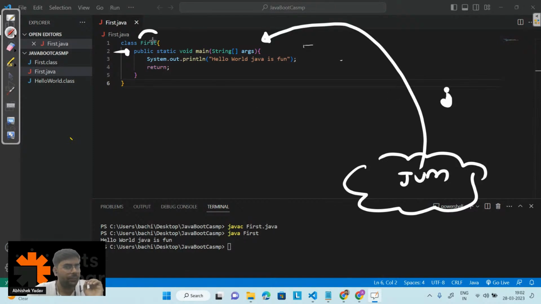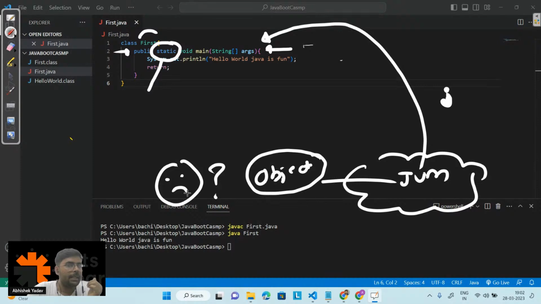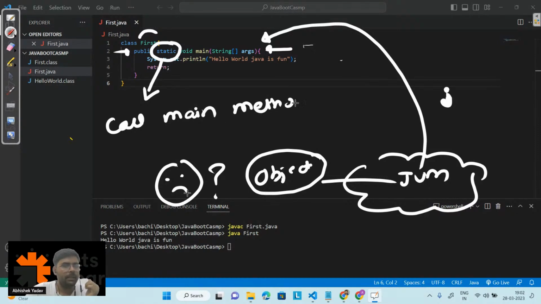So in order to call this public static void main, what we have learned is JVM has to create the object. But JVM is saying, you are the entry point of my execution. Since I have not executed any line of the code, how will I create the object? How will JVM create the object? So what we are doing, we are making the method static. If I make the method static, what will happen? I can call the main method without creating the object.